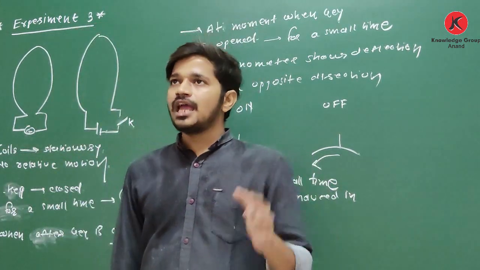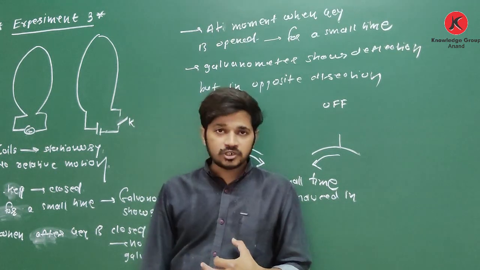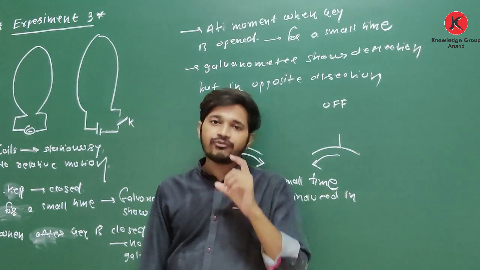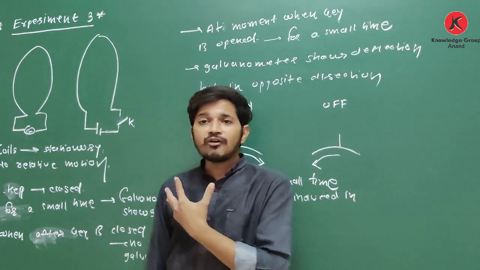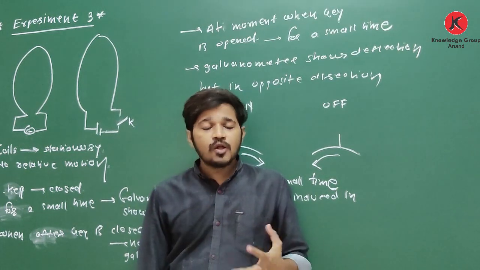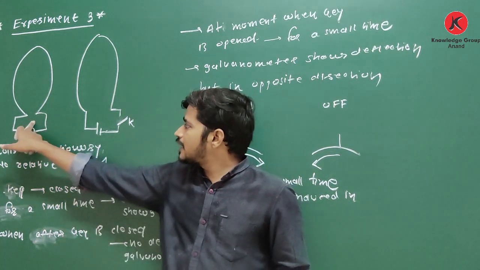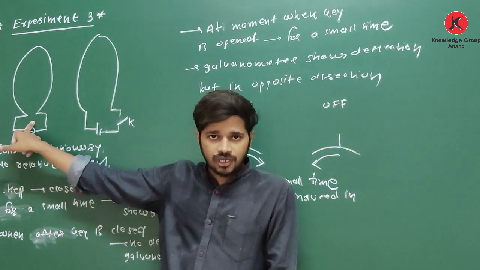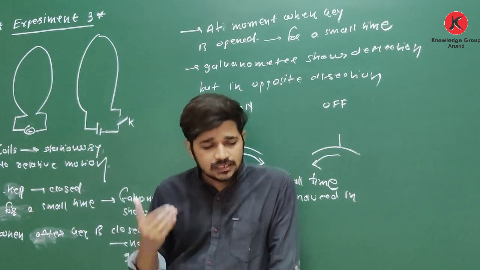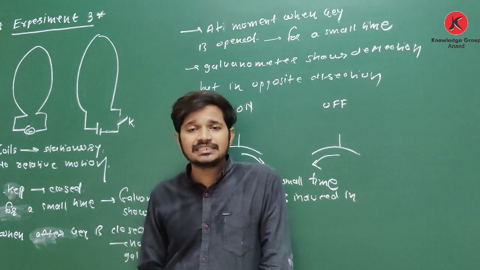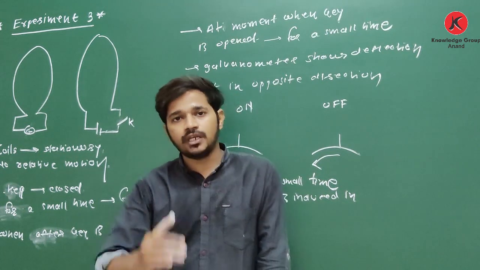So yes students, this is chapter number 6, electromagnetic induction. It is all about the introduction, the experiments performed by Faraday. These are only experiments and their results. We do not know the actual reason that current is produced in this coil. So in the next lecture we will see the actual reason why current is induced in the coil.